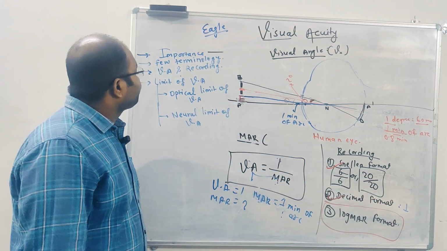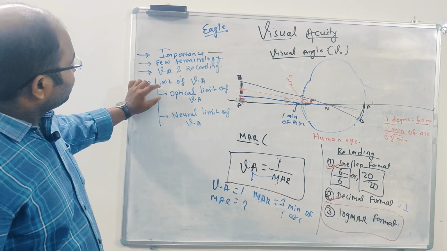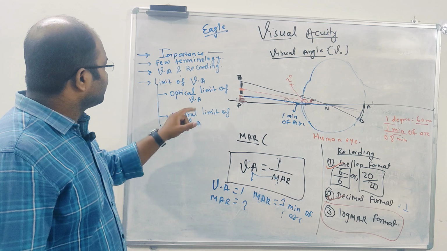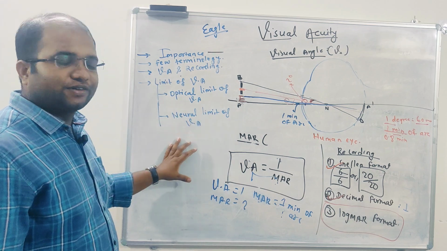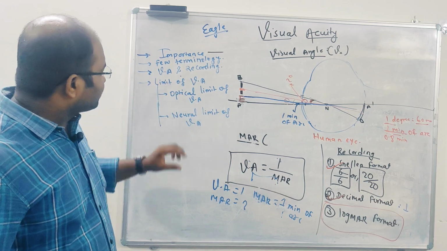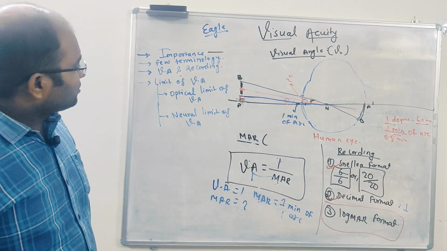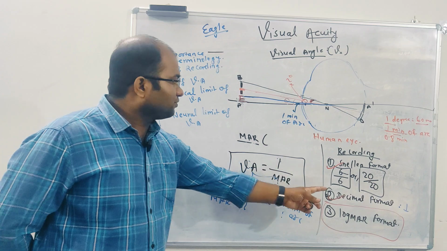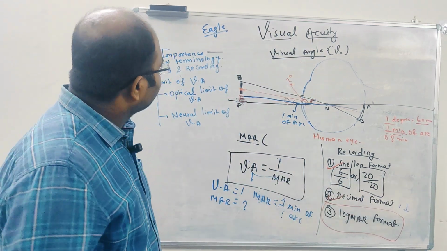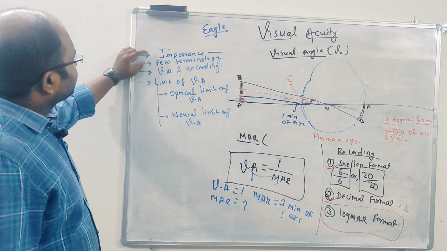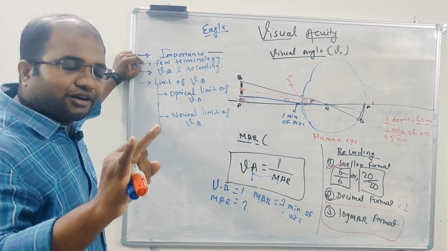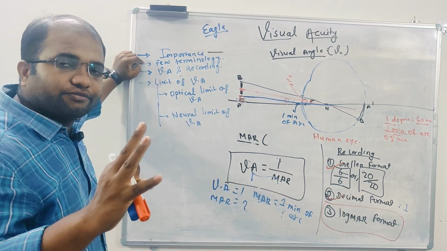We will see that in the lectures on the optical limit and the neural limit of visual acuity. These are the two main parameters which determine why we are restricted to 6 by 6 or 20 by 20. Before this, we have completed the important terminology like visual angle, MAR and visual acuity.